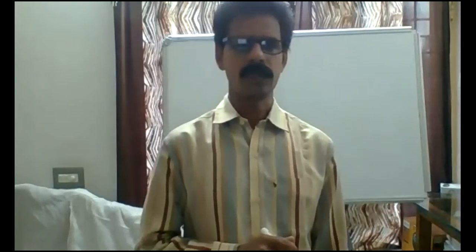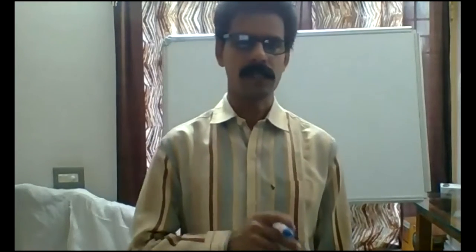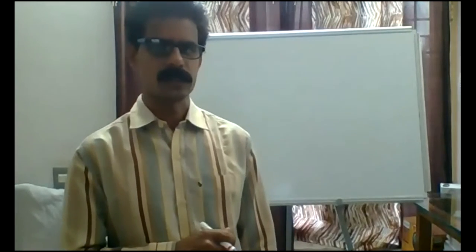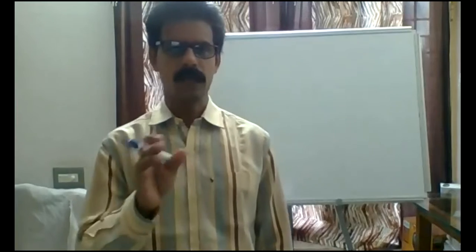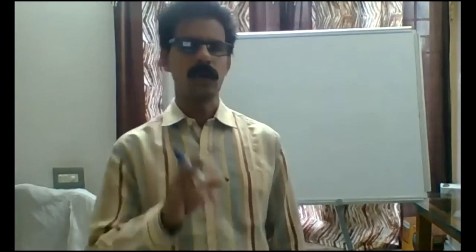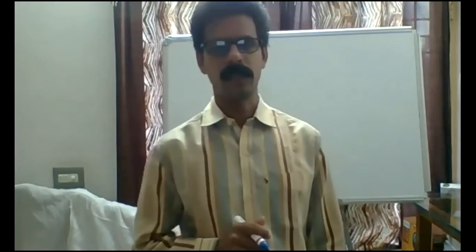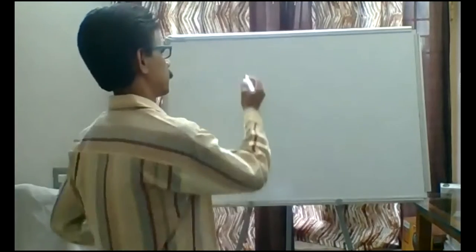Today I wish to discuss with you the past progressive tense. Past progressive is also called past continuous. It is just opposite to the present continuous. In present continuous, we used three helping verbs: is, are, and am. Here, in past progressive, the past of is is was, the past of are is were, and the past of am is again was. So we got two, that is was and were, plus V1 plus ing. That is the structure of past progressive.